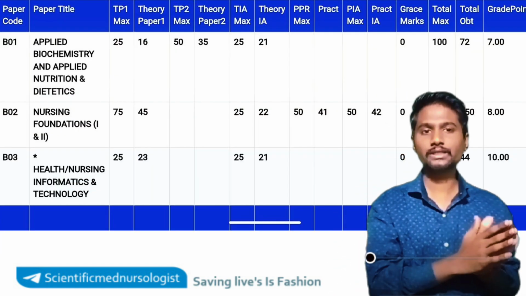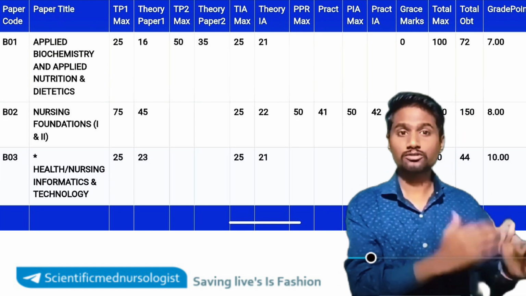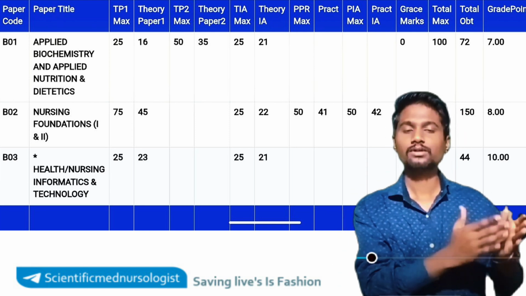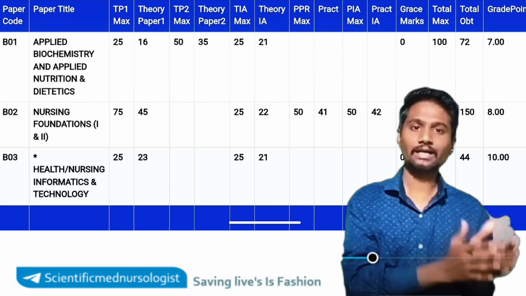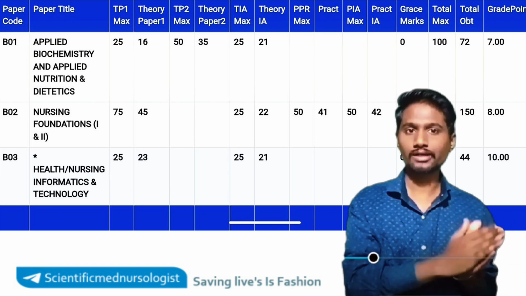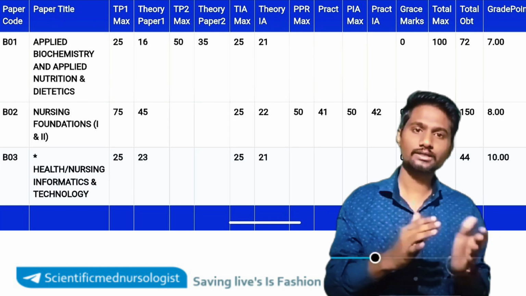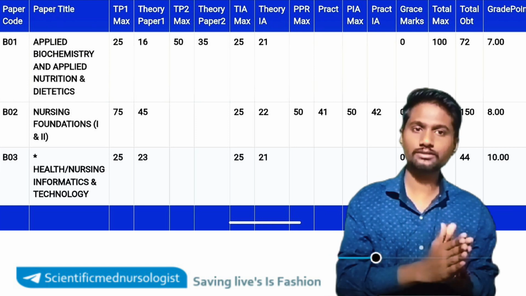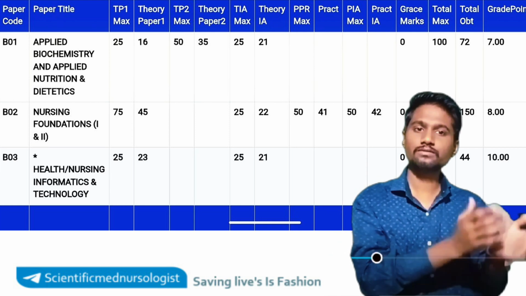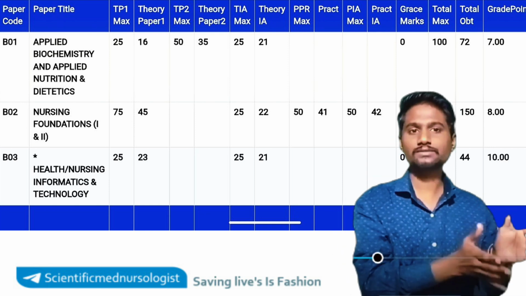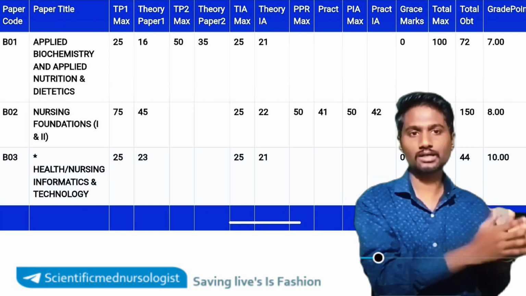And practical marks will also be given by your college, and by the external as well. Practical internal marks will be given by your college only. If the internal is from your college, obviously you will get the marks from your college. And the external will also give some marks, and those marks will also be added in the practical marks.